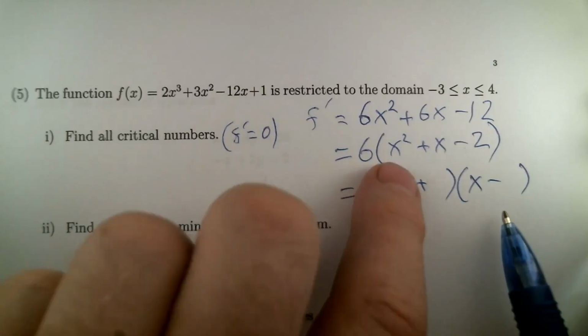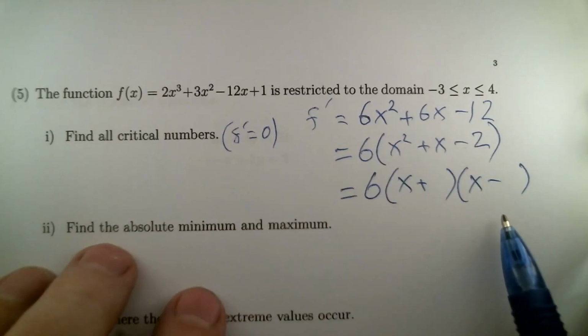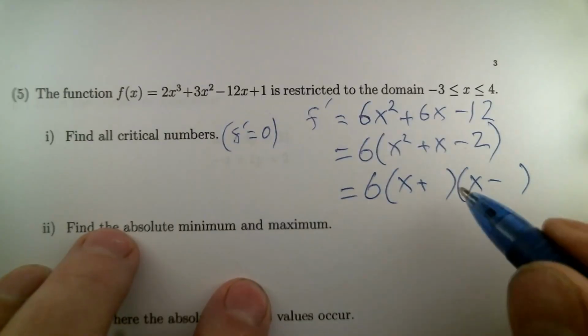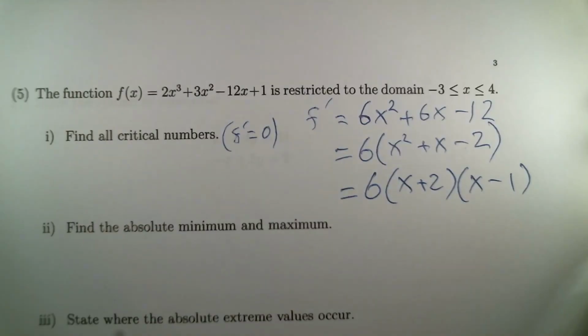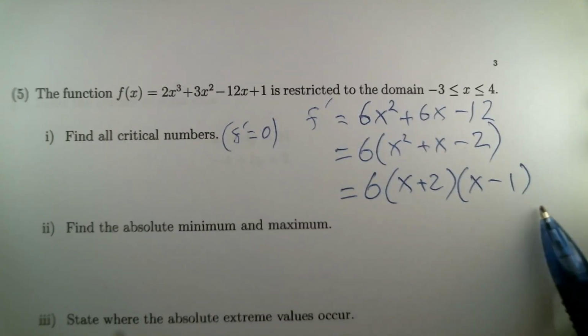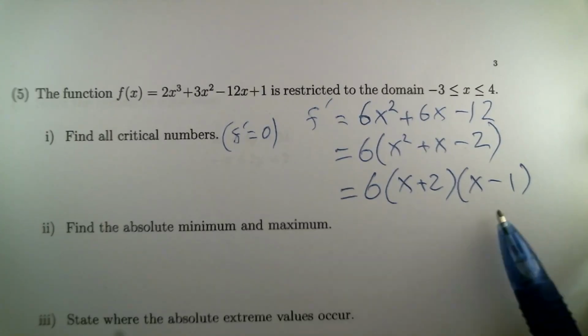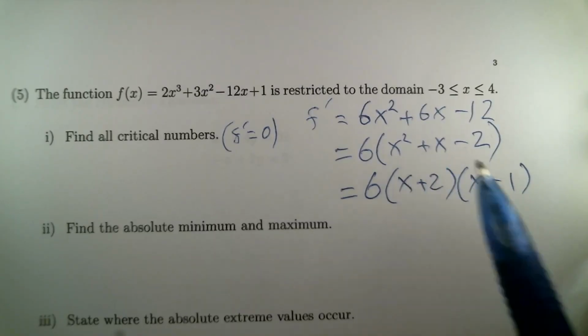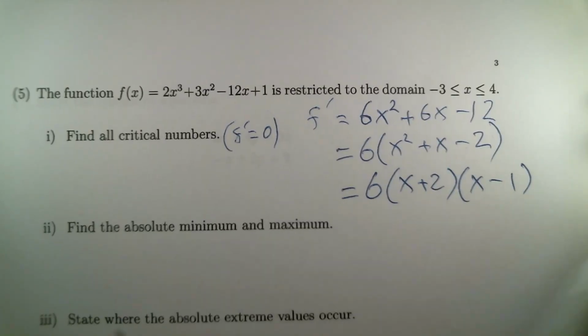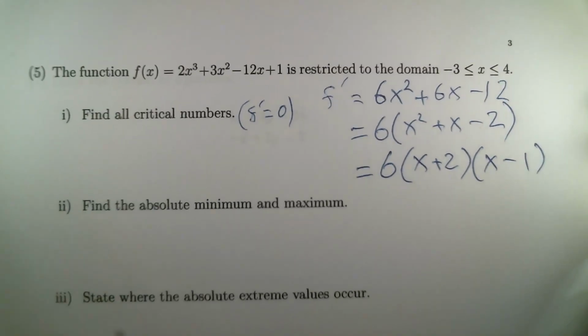Which is it? Well, the outer times outer and inner times inner add up to plus x. So I think we want the plus 2 to be the bigger of those two numbers. Did I just figure it out right? Well, you can always do these factoring things by guess and check. I guessed, what is the product of these two things? Yeah, I definitely get the minus 2 on the end. 2x minus x from the outer and inner terms gets me the x. Yes, x squared is certainly the first times first. So that factored form lets you know what the critical numbers are, because that's sort of the purpose of doing the factoring. X is minus 2 or plus 1.